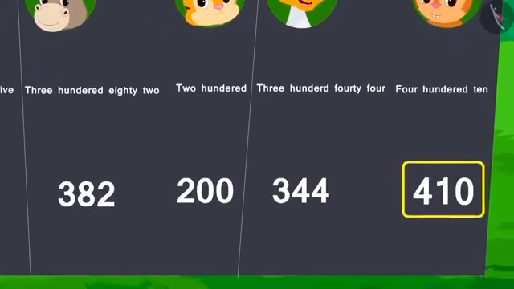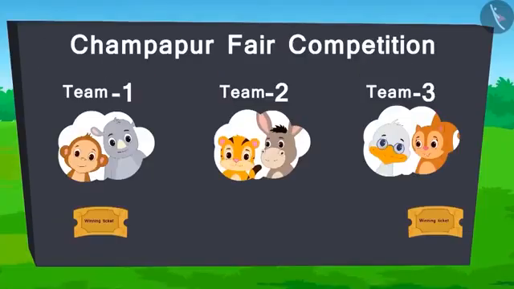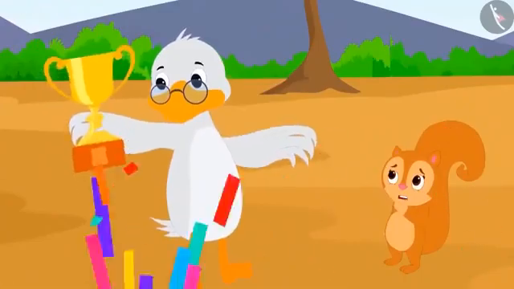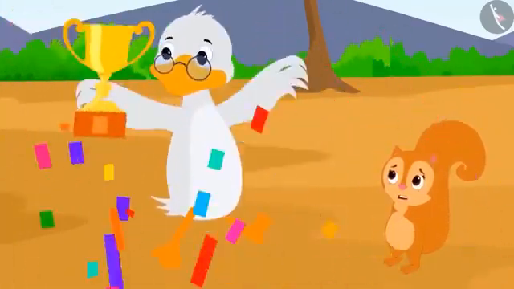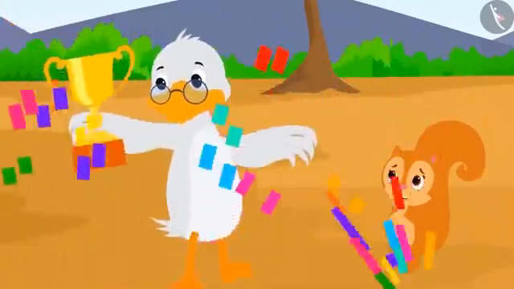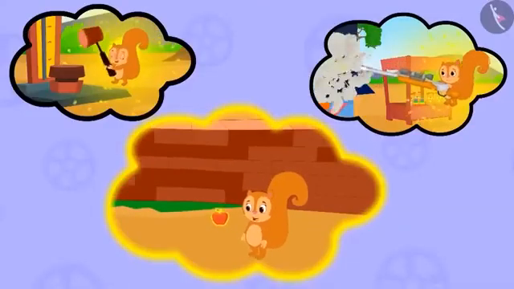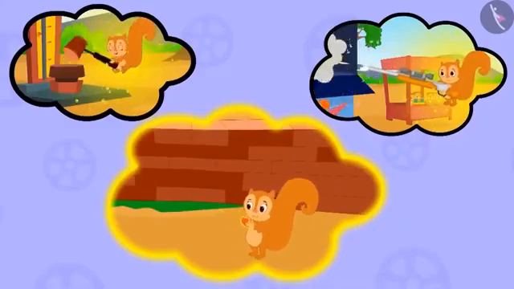Wow! Chanda burst 410 balloons. With that, Team 3 wins the ticket for this round. In the end, the scores are like this. Team 3 wins the fair competition with 2 tickets. Badbole Badak uncle started dancing with joy, but Chanda was surprised. She doesn't remember anything. She still is wondering how she managed to do all this. Maybe she has forgotten everything because of the magical fruit.